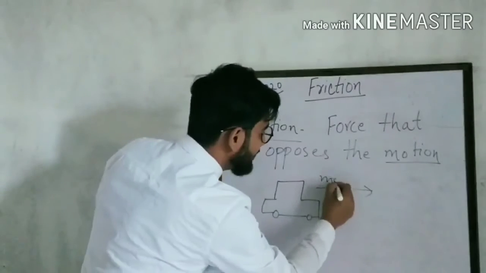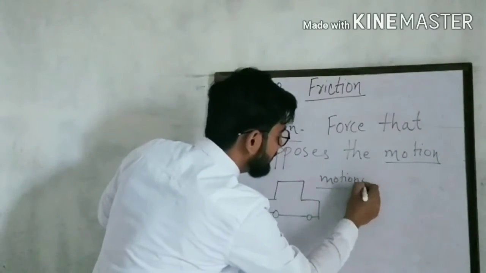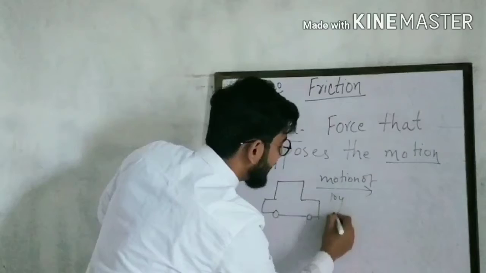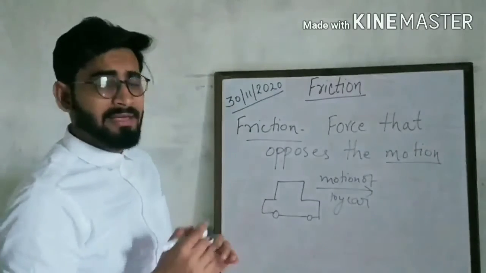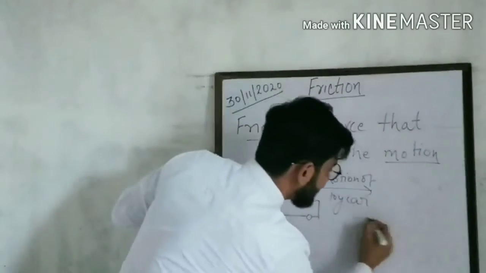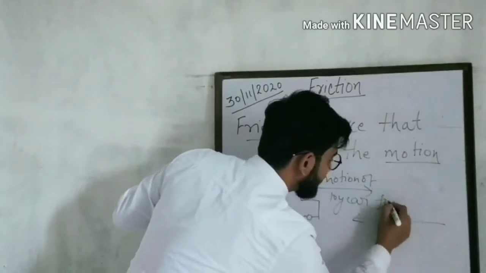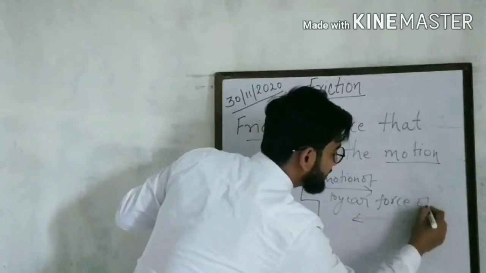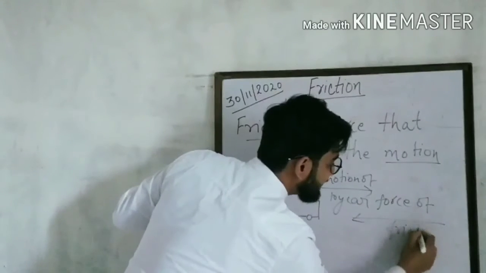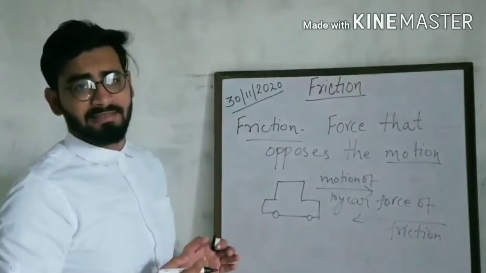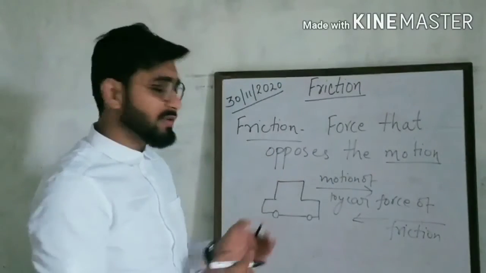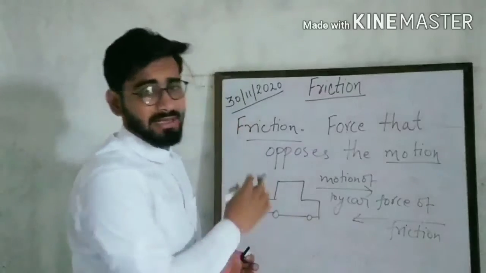At the same time, there is the force of friction, which is acting in the opposite direction.